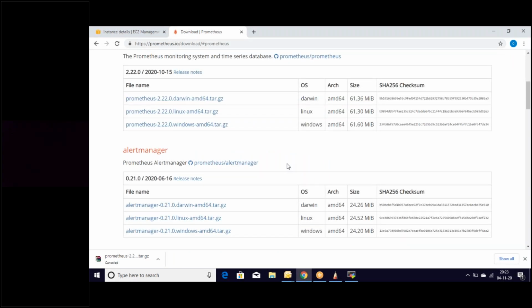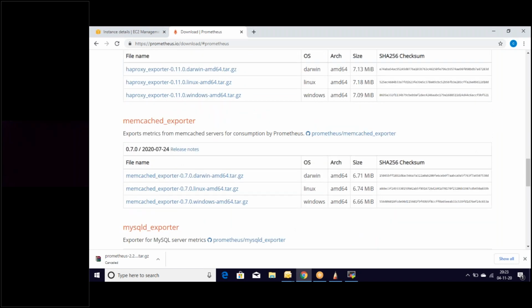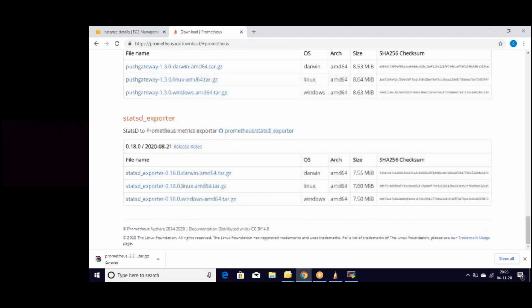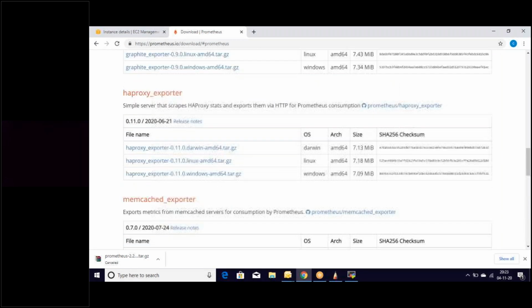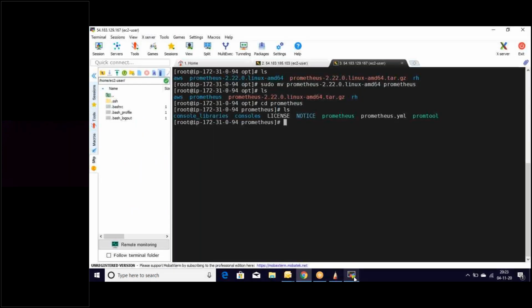Let's get it from Prometheus. We are in that folder only. Let's look. No, we are not seeing that file here. So let's look at the console level. sudo vi space file name prometheus.yml file.